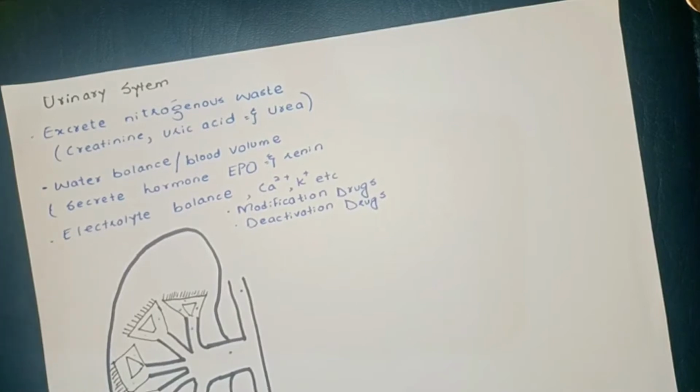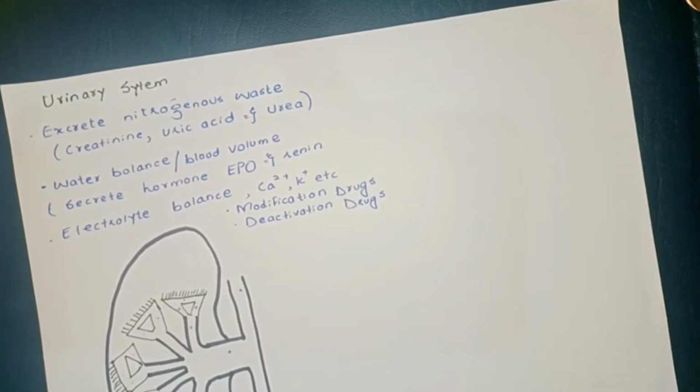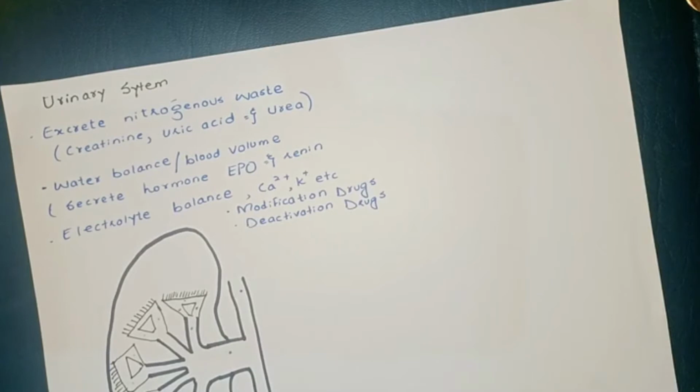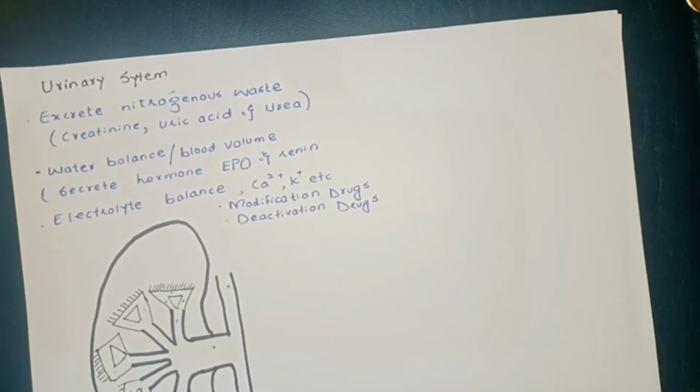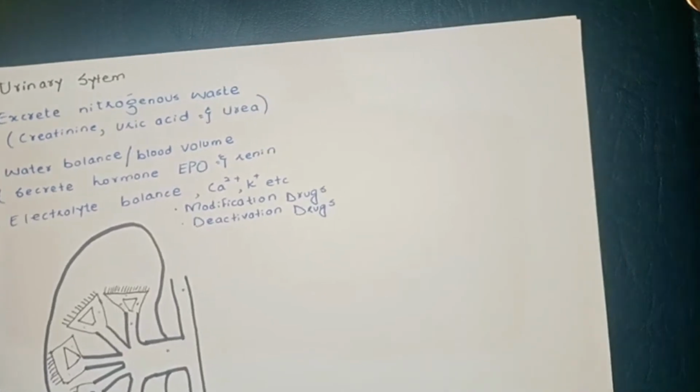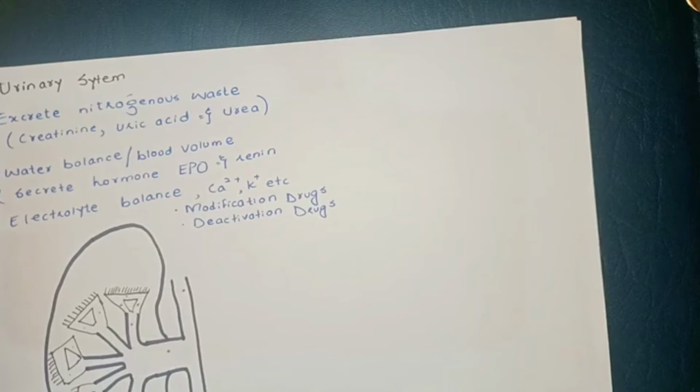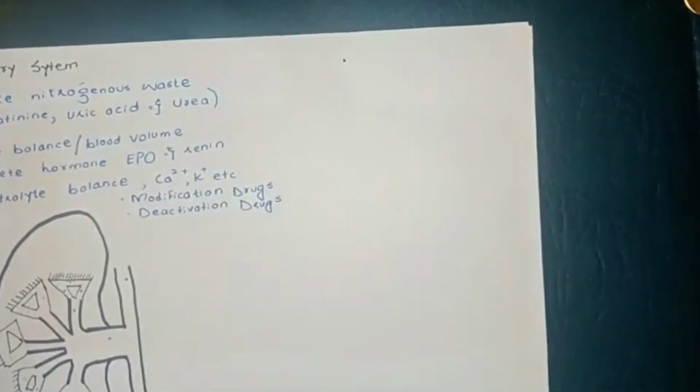Now let's use a different color pen and I'm going to tell you a few other key ideas about the kidneys. So there are the four primary functions, and to accomplish these, the kidneys filter the blood.